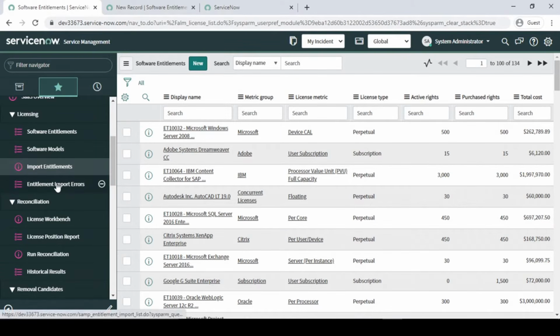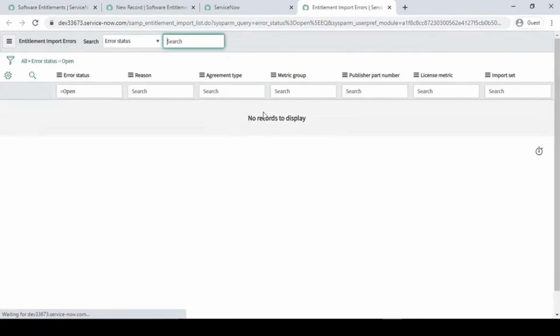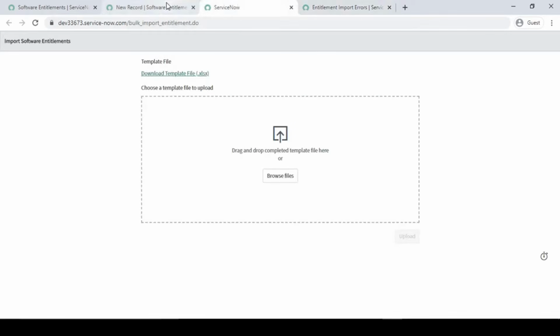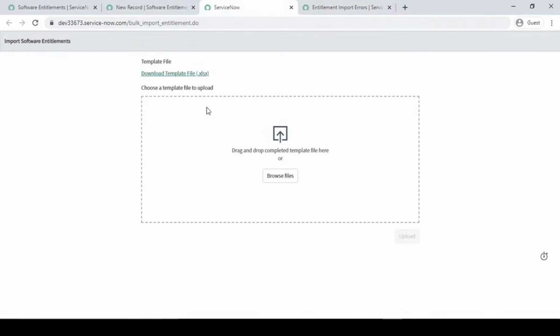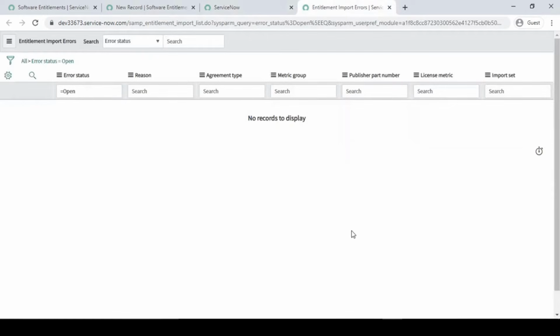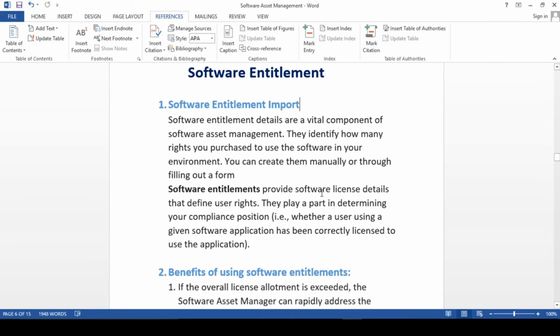And the next one, guys, entitlement import errors. While importing, if the system finds any error, then that will get displayed over here so that you can do troubleshooting. So no need to worry about it over here, guys. You have to browse it and just upload it, and if errors come, then here you can troubleshoot them. No need to create a data source or data load like that. Fine. So now let's move on.